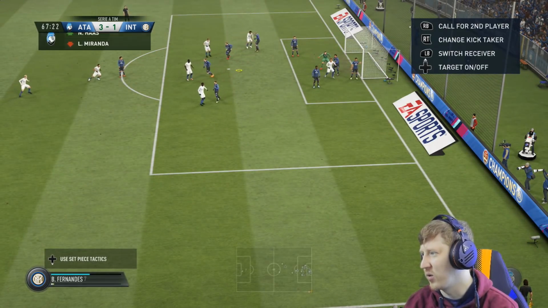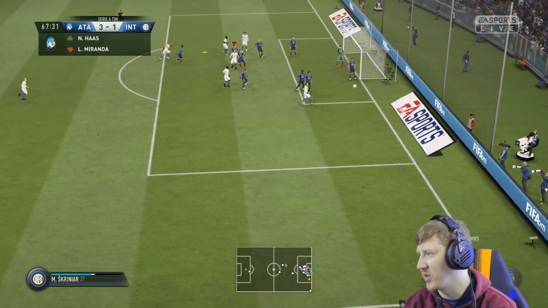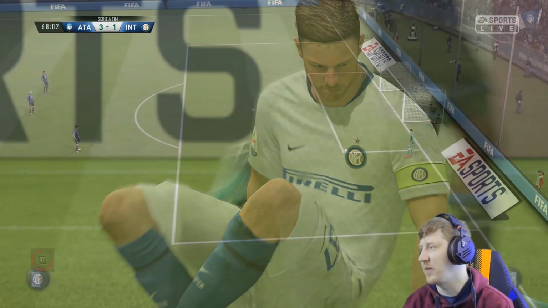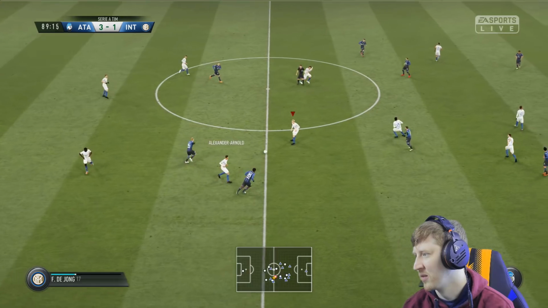Bruno Fernandes will take the corner. We'll whip it in towards about the penalty spot. It's a good delivery. Skriniar's up, and again, it's over the bar. Can't seem to keep his headers down today, Milan.